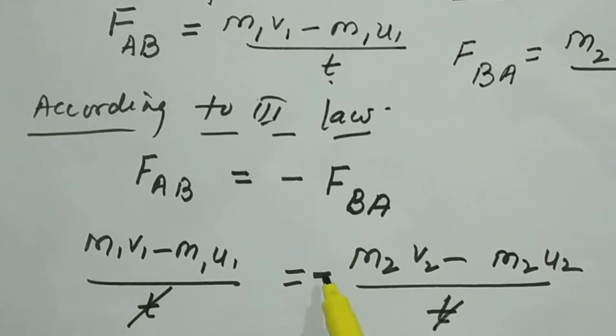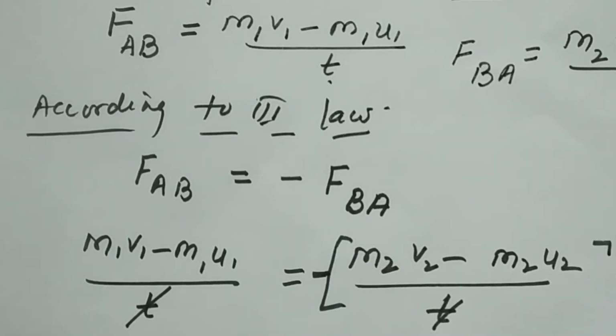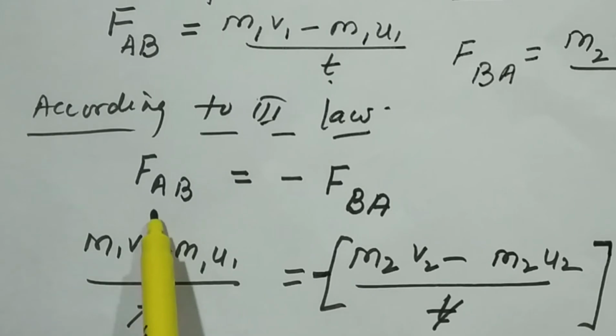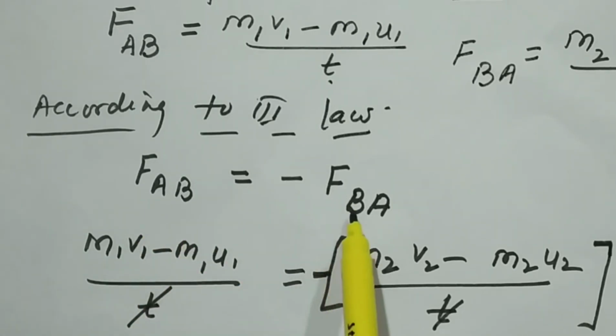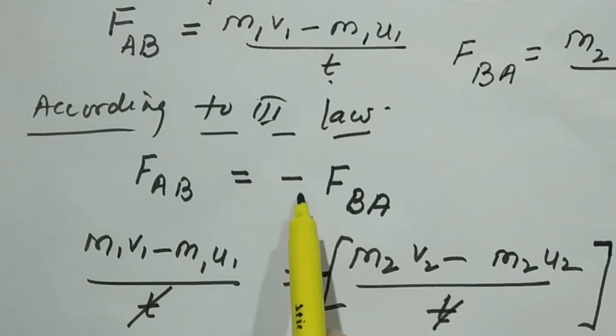The force applied on ball B, by putting this minus sign, the force applied by object A on B will be equal to that of B on A, but it will have the opposite direction, represented by the minus sign.